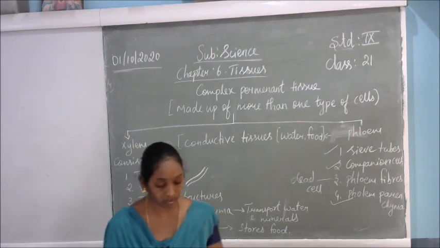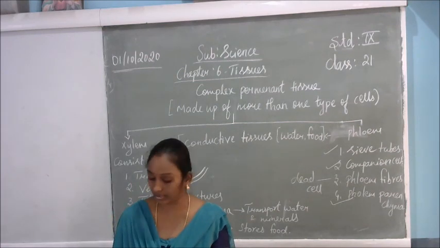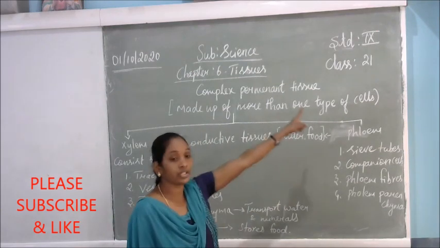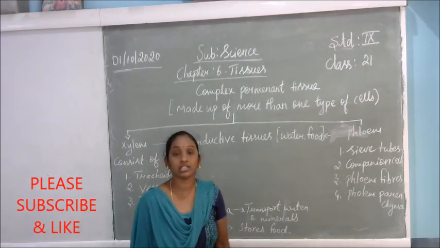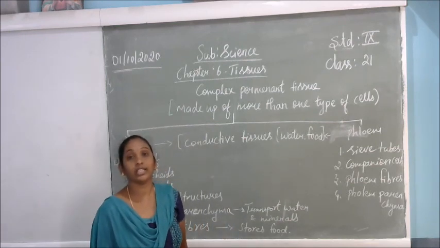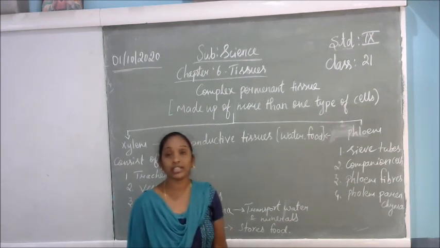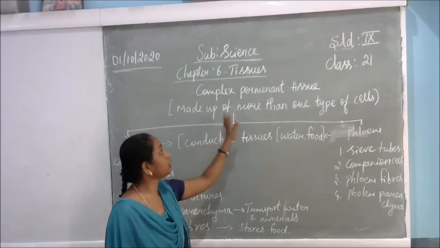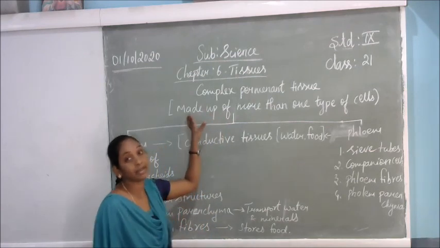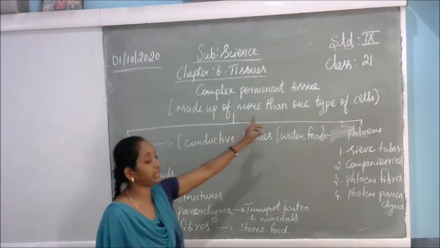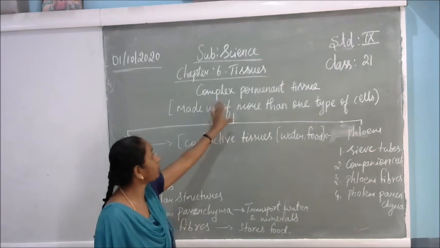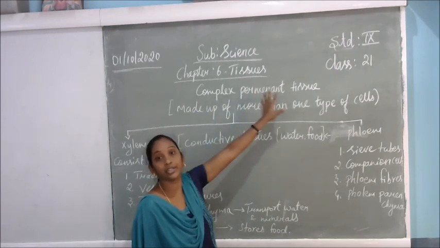Next we are going to discuss the animal tissues. Good morning children, welcome to the online class, class 21. In the previous class we discussed the tissues, the plant tissues and the types of plant tissues. In the plant tissues, we discussed meristematic tissues and the complex tissues. So in this class we will discuss the complex permanent tissues.